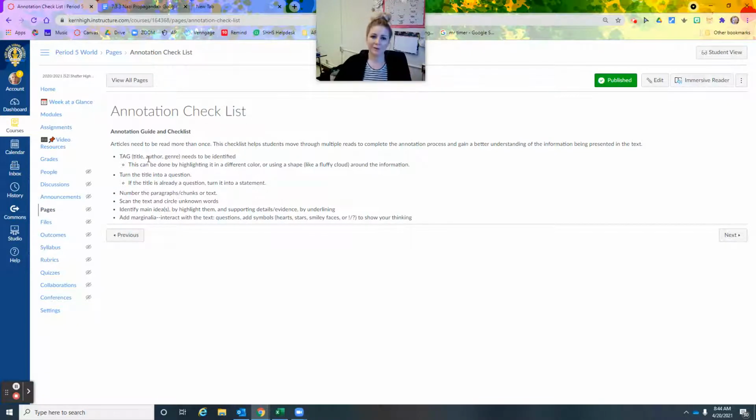So remember in articles to tag, so title, author, genre, what is the information. Try to do it in a different color so you know where your information is. Turn the title into a question if you need to. Number the paragraphs and chunk it if you need to. Scan the text and circle unknown words. Identify main ideas by highlighting them and supporting details by underlining them, and add some stuff in the margin. So like comments, maybe question marks, that kind of stuff.